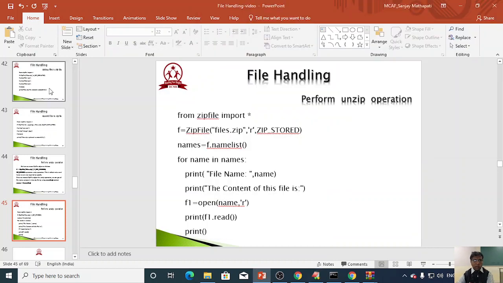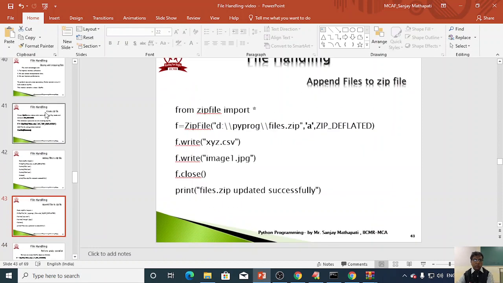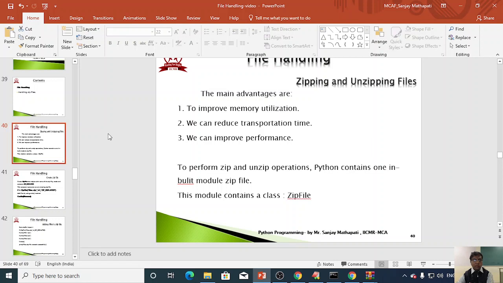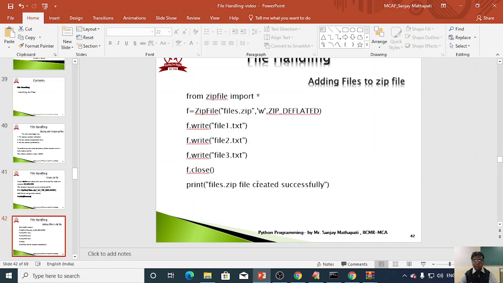So what have we learned just now with respect to zip and unzip files? Zipping: the advantages of using a zip file are improved memory utilization, reduced transportation time, as well as improved performance. Of course, also how to create a zip file. The constant is ZIP_DEFLATED. We use the zipfile module as well as the ZipFile class.